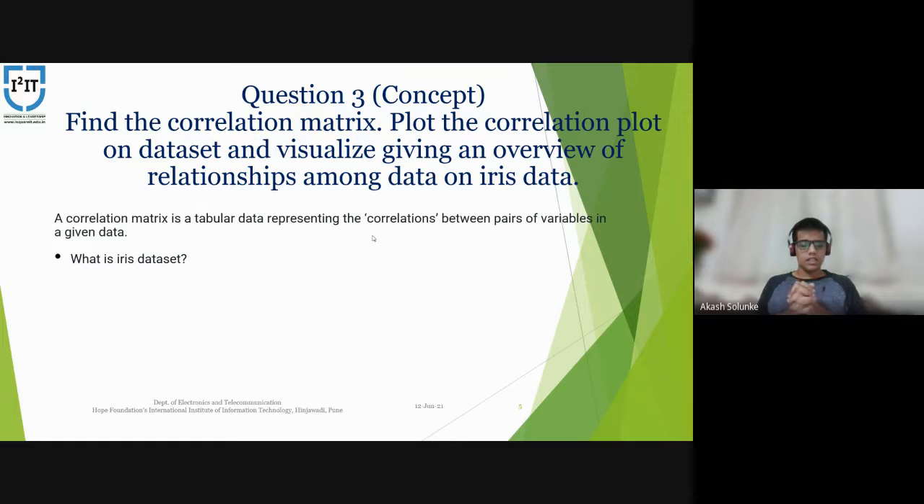The iris dataset is a flower dataset introduced by British biologist Ronald Fisher in his 1936 paper. The dataset consists of 50 samples of data, each of three species of iris flower, that is Iris setosa, Iris virginica, and Iris versicolor. The four features that Fisher measured from each sample were the length and width of sepals and petals in centimeters.